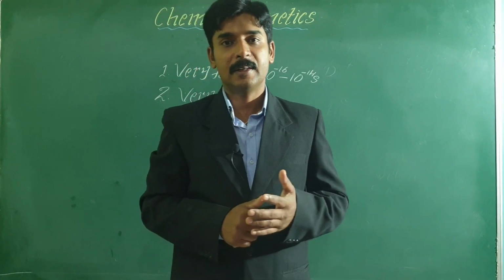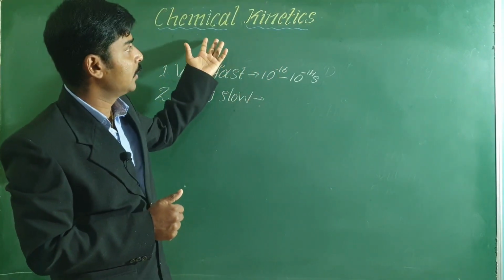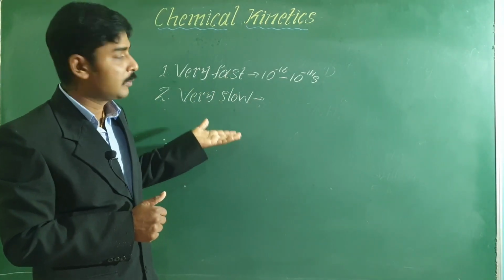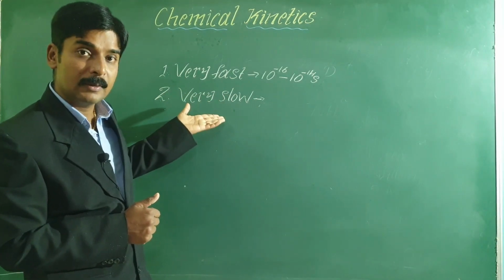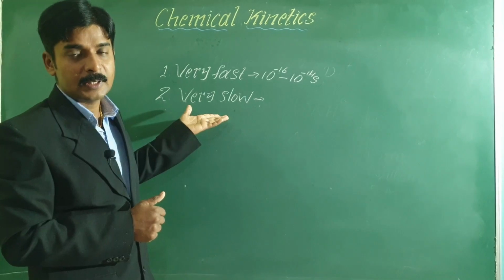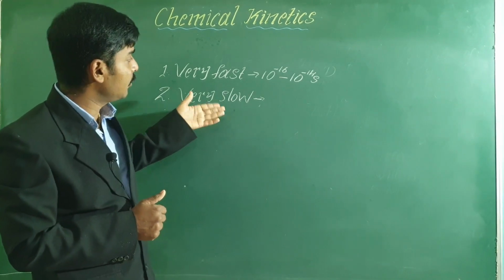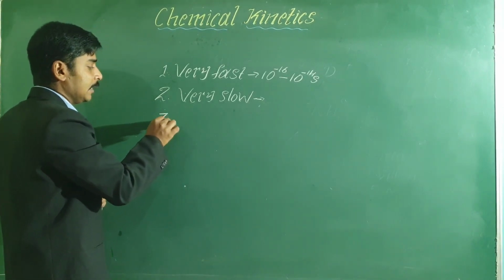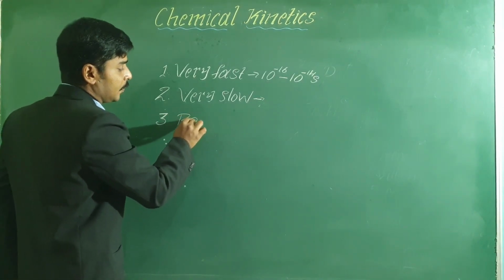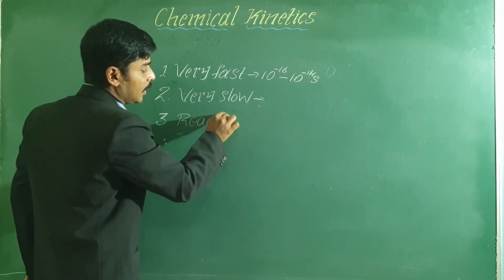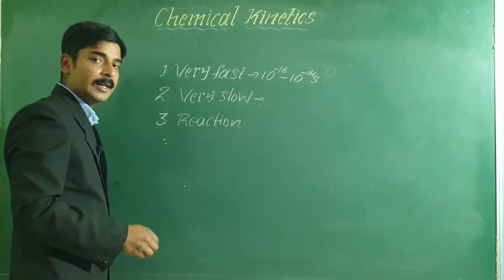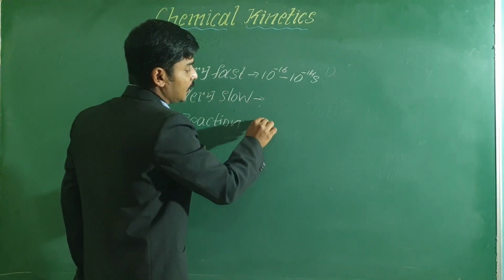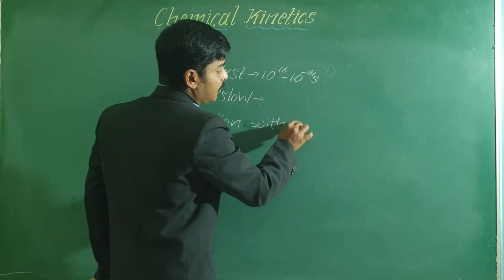Then in this unit, what type of reactions will we study? There is a third variety of reaction which lies between the extremities of these two types, that is the reactions which proceed with measurable and moderate speed.